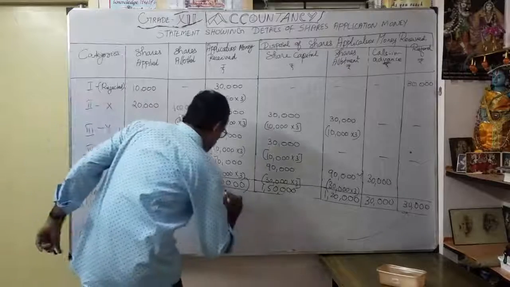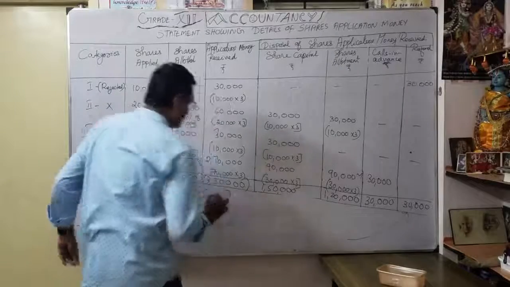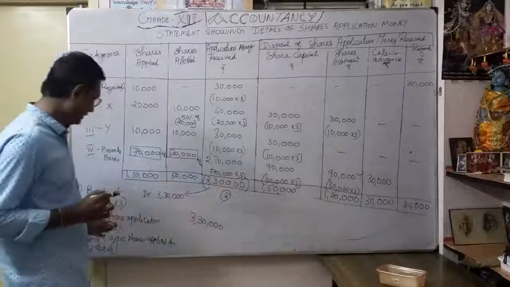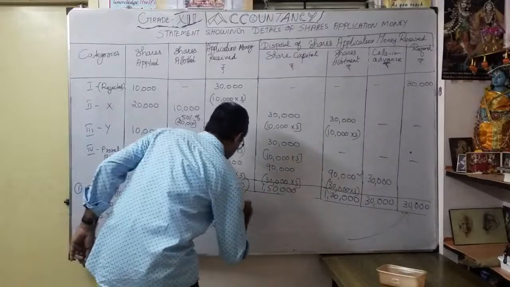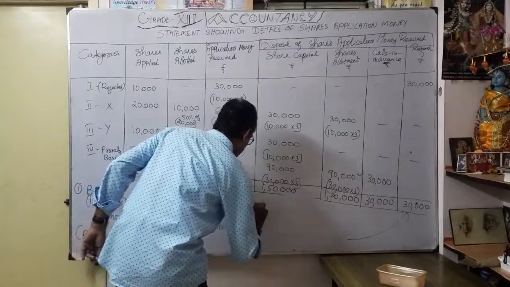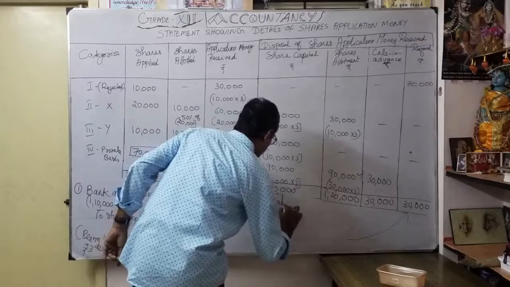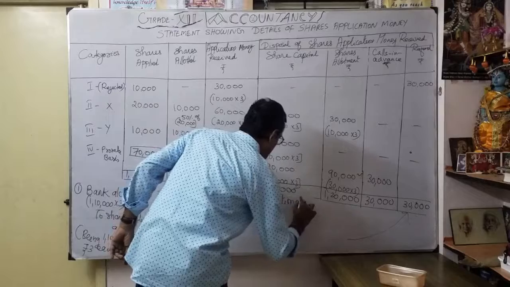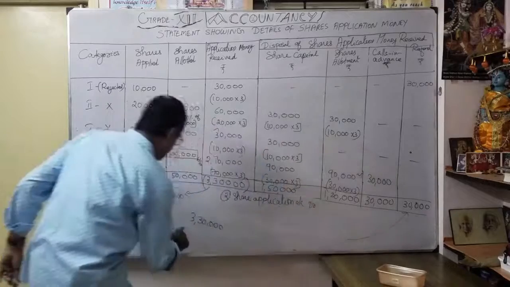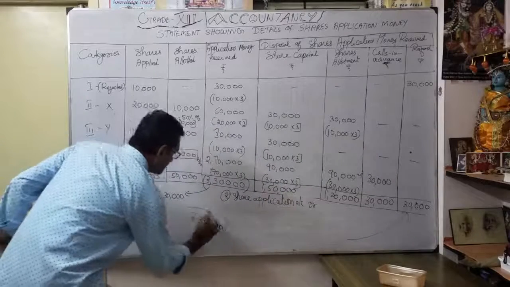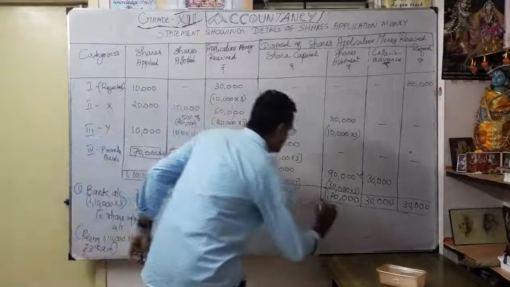Now, what is the entry number 2? That's what going to cancel. See, the share application account debit. How much? This 3,30,000, correct? See, 3,30,000.